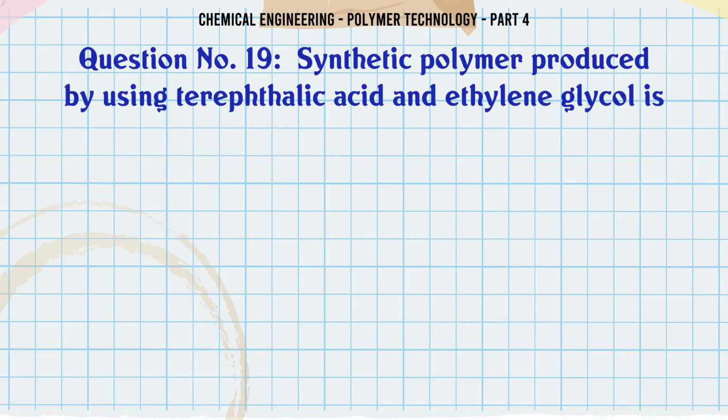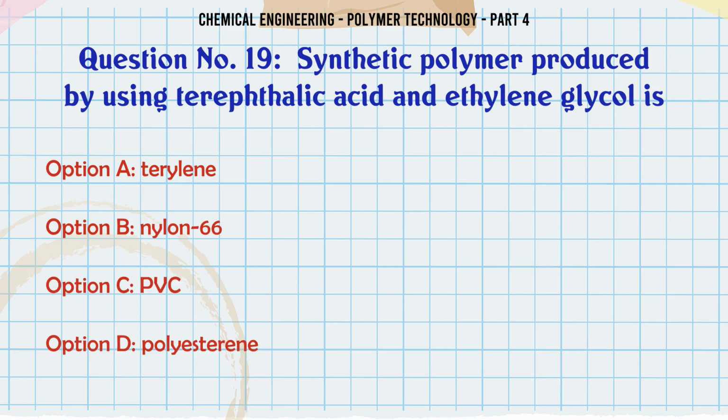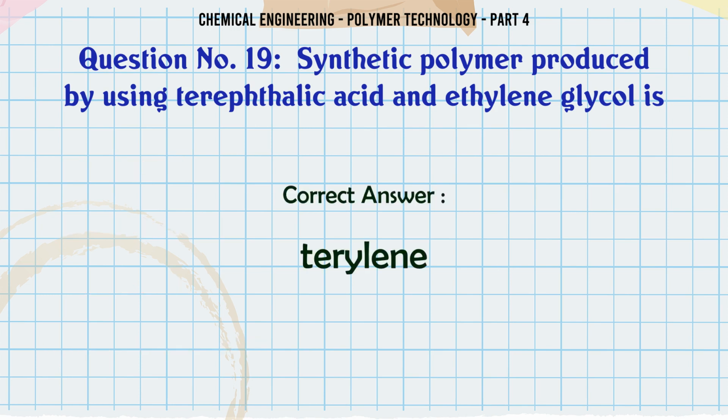The synthetic polymer produced by using terephthalic acid and ethylene glycol is A. Terylene, B. Nylon 66, C. PVC, D. Polyester. The correct answer is Terylene.